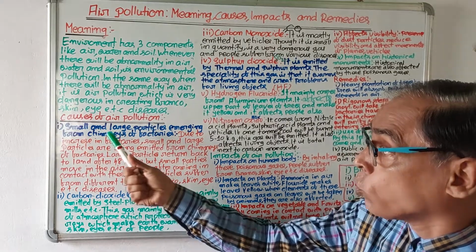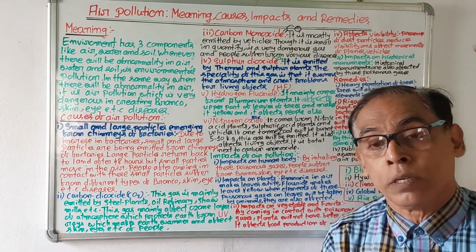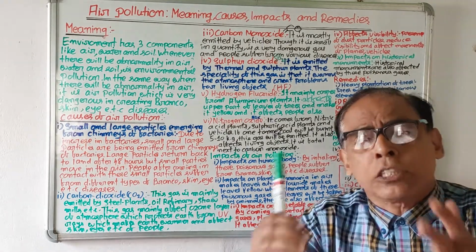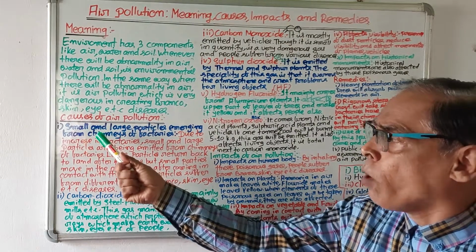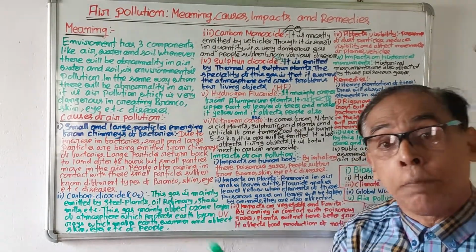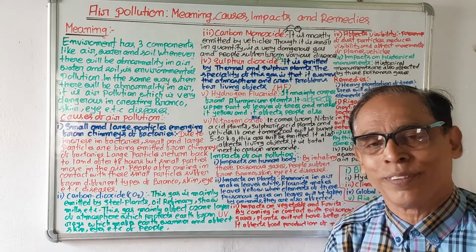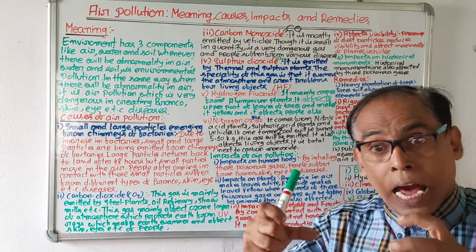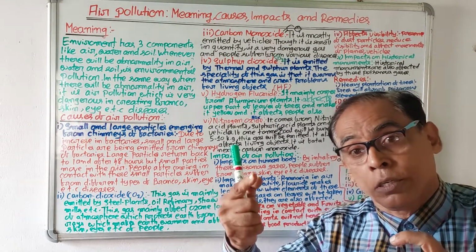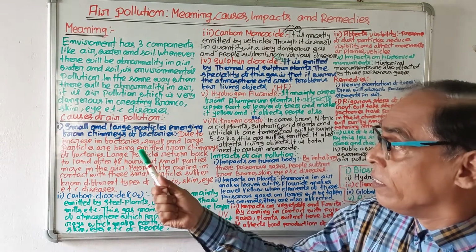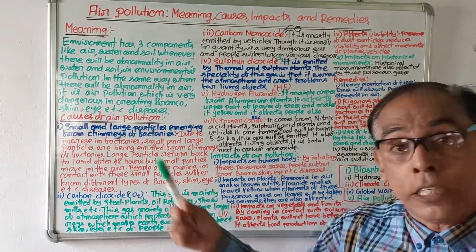Now let us discuss causes of air pollution. How is air being polluted? The first cause of air pollution is small and large particles emerging from the chimneys of factories.